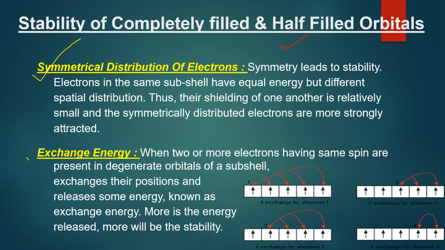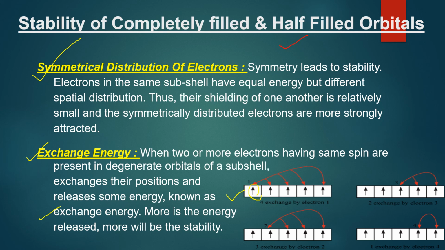And then there is something called exchange energy. Exchange energy means if these are the degenerate orbitals, one electron which is here, it has chances that it can jump, or it can move to other orbitals of the same subshell because their energy is exactly same. But whenever this movement will take place, there will be some loss of energy, slight loss of energy, and it will decrease the total energy of that particular subshell. So exchange energy we call it.